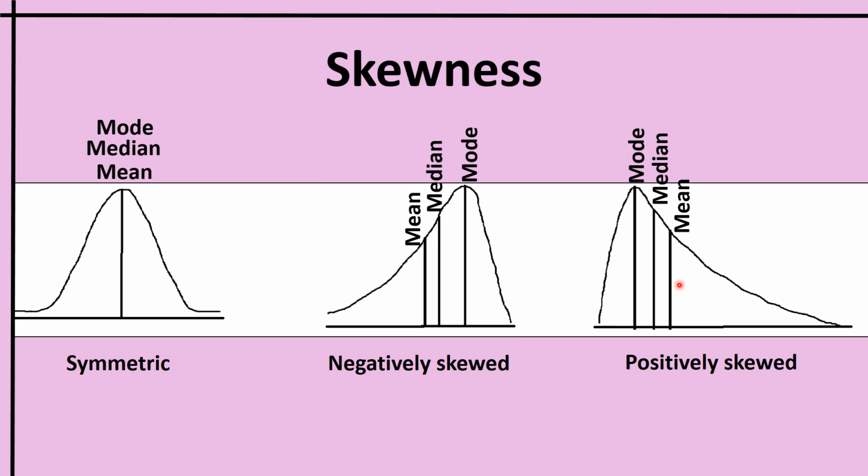So these are the different types of distributions. This is a symmetric distribution and both of these curves show asymmetry. And this is negatively skewed. This one is positively skewed.